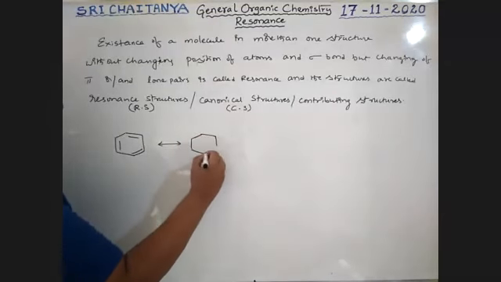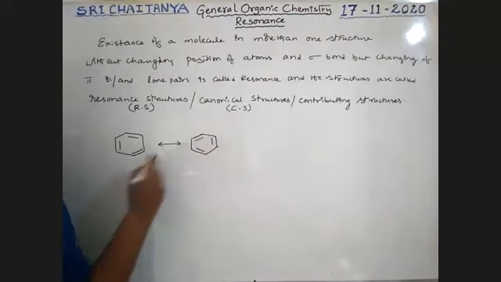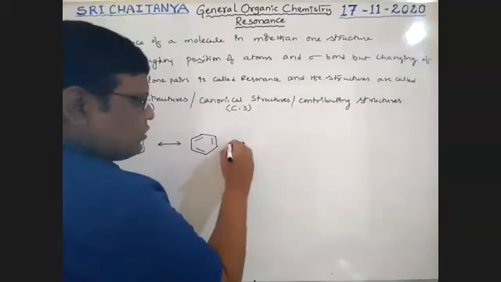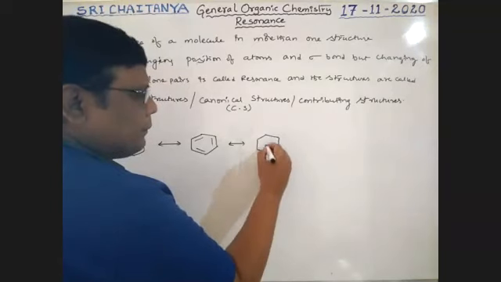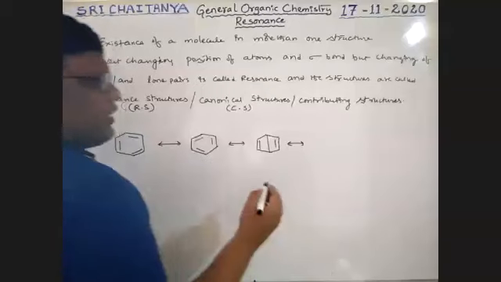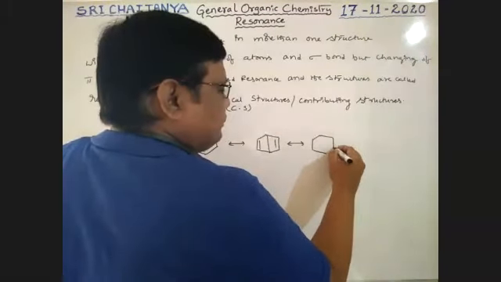The positions of those pi bonds are changed, and now we represent it like this. All these are called resonance structures, or contributing structures, or canonical structures.